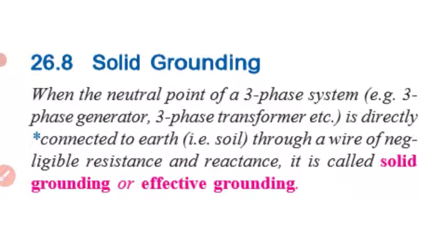Solid grounding: when the neutral point of a three-phase system, for example a three-phase generator or three-phase transformer, is directly connected to earth, that is soil, through a wire of negligible resistance and reactance, it is called solid grounding or effective grounding.